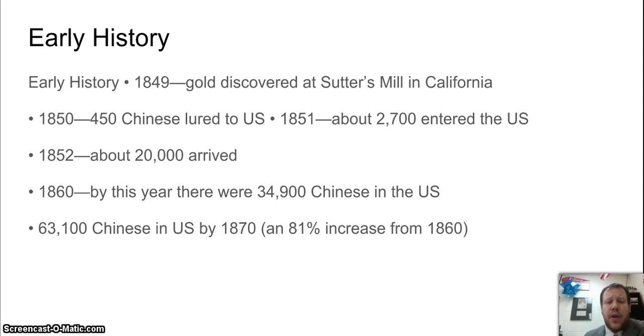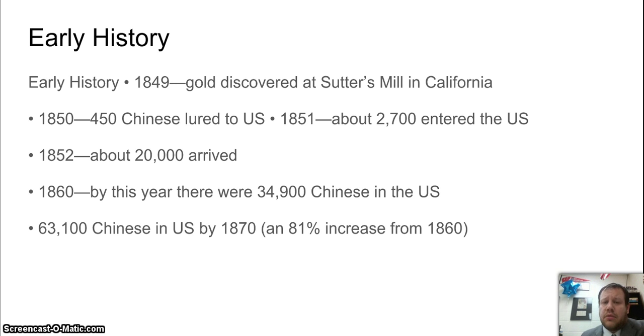It's in the last lecture we have put online. And by 1850, we see Chinese immigrants coming to the United States. So we start by 1850, we have 450 Chinese immigrants coming to the U.S. By 1852, 2 years later, there's 20,000 in the country. By 1860, 35,000 in the country. By 1870, over 63,000 Chinese immigrants in the U.S.